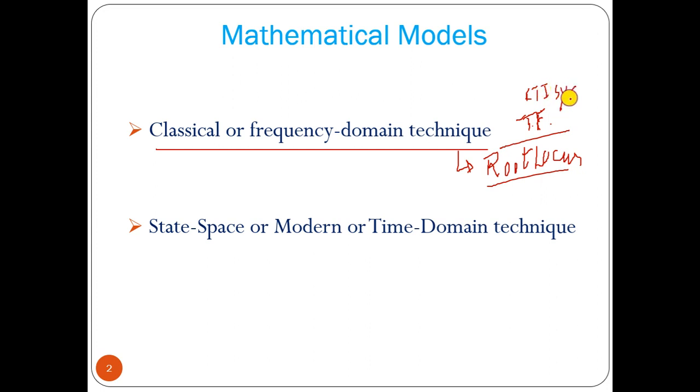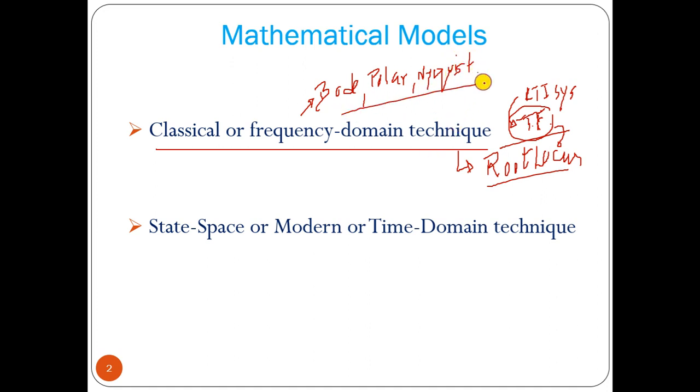For a linear time invariant system, we can find its transfer function, and if we know the transfer function we can plot the root locus and find some important points about the stability of the system, then the response of the system. We can analyze a linear time invariant system in the frequency domain also. In that case we have to study the Bode plot, polar plot and Nyquist plot.